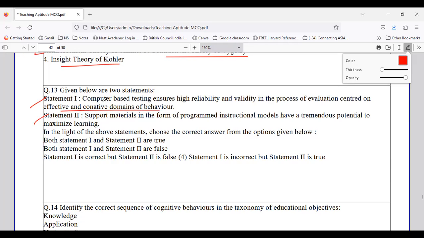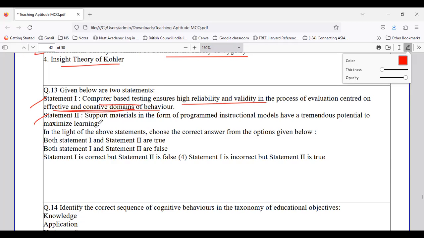So what is the first question? Computer-based testing. We have computer-assisted testing and computer-based testing, two options. So computer-based testing is talking about what? Higher reliability and validity with respect to evaluation, which is based on affective and cognitive domain. So that is statement number 1.